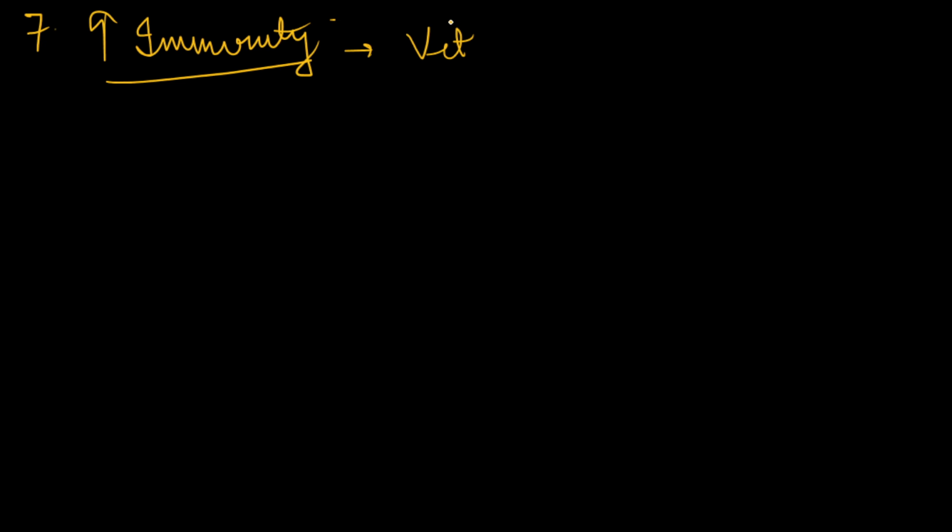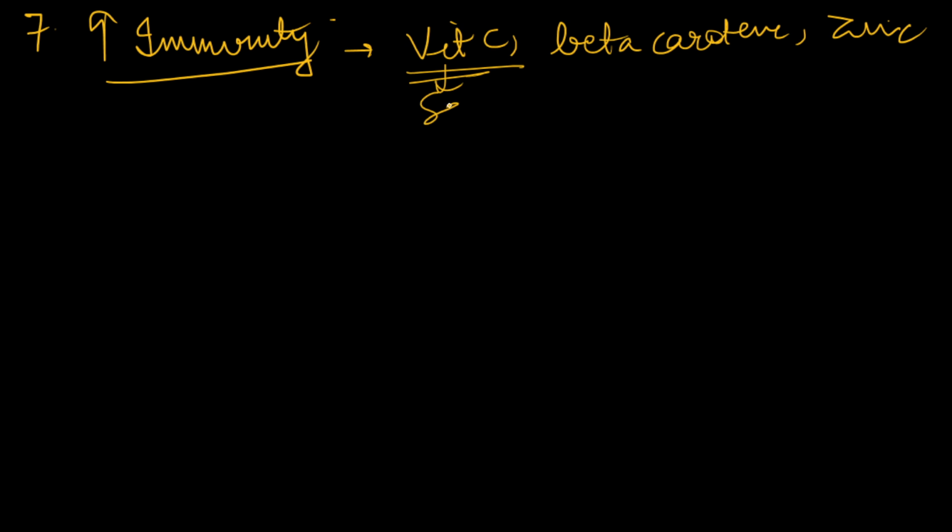You can also mention about immunity. It enhances our immunity, such as vitamin C, beta carotene, zinc. They all have functions in resisting certain kinds of disease. For example, vitamin C resists scurvy. If there is a deficiency of vitamin C, it can lead to scurvy. Beta carotene, which is connected to vitamin A, helps us in vision. We all know that there are certain vitamins and certain deficiency diseases you can mention here.